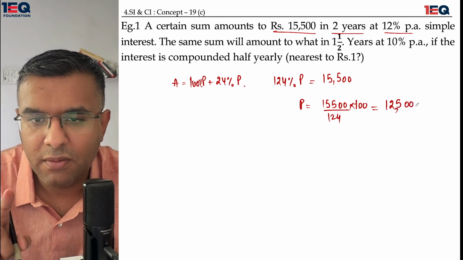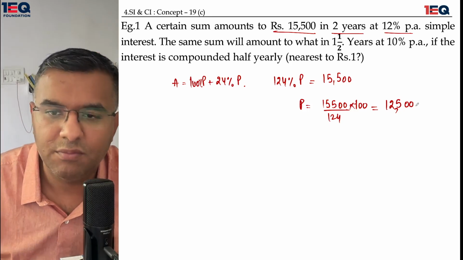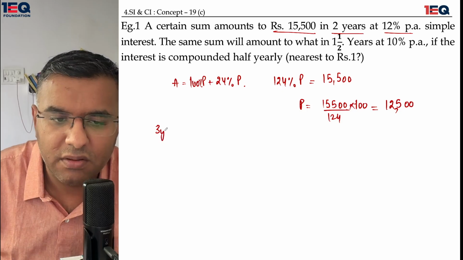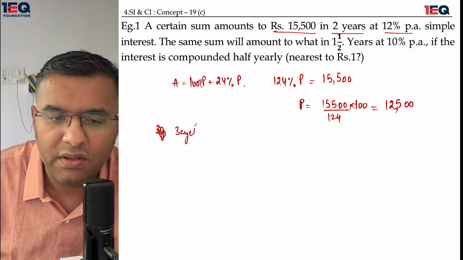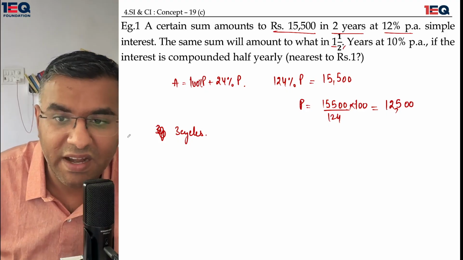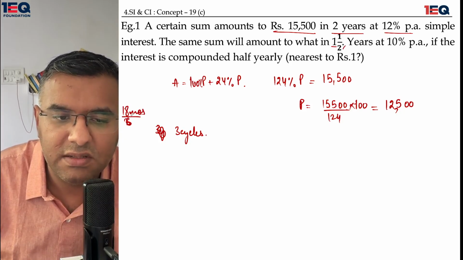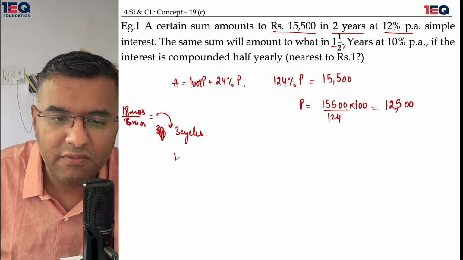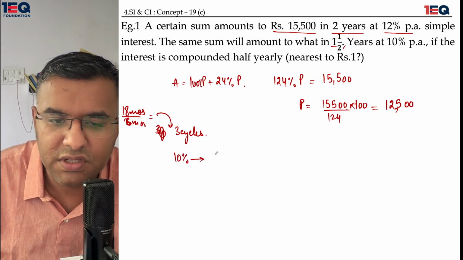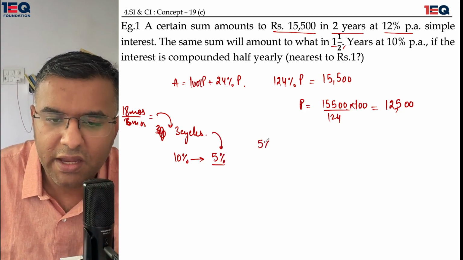The same sum will amount to what in 1.5 years at 10% per annum if the rate of interest is compounded half yearly. That means there would be three cycles. How would there be three cycles? We're talking about a period of 18 months, and 6 months is the size of one cycle. So we will get three cycles, and for every 10%, the rate of interest would change to 5%, as it is a half yearly cycle. So I get a 5%, another 5%, and another 5%.